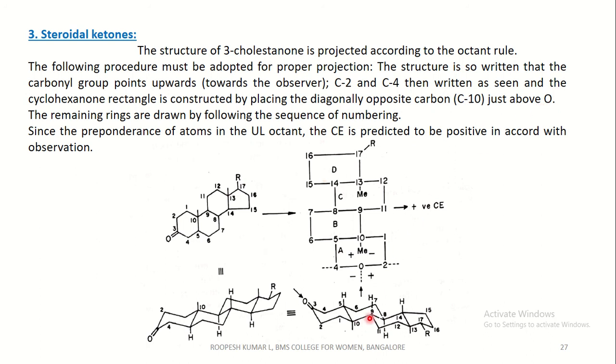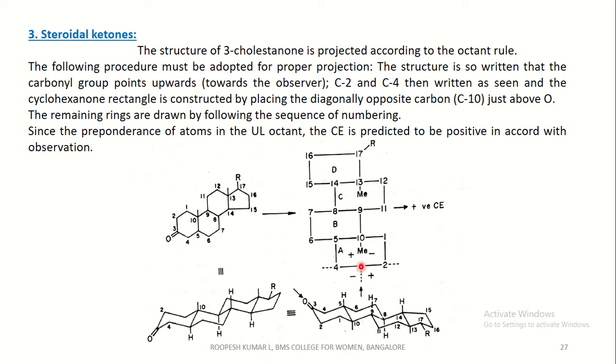If you place it on the quadrants, you can see C4 at the left, C2 at the right, whereas C10 is just above the carbonyl group. If you view through the carbonyl group, the next immediate atom will be C10, because C4 and C5 will be left and right, whereas the line passes through the center.